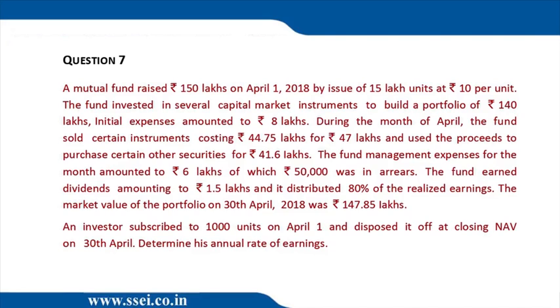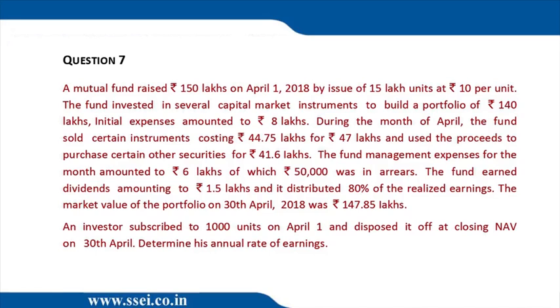Initial expense 8 lakhs. So where is the 2 lakh? Cash in hand. Remember, we have to find out the ending cash balance. So 2 lakh is the initial cash balance. During the month of April, the fund sold certain investments costing this much for this much. So 47 lakh, the cash balance goes up. So 2 plus 47. Keep a track, please.